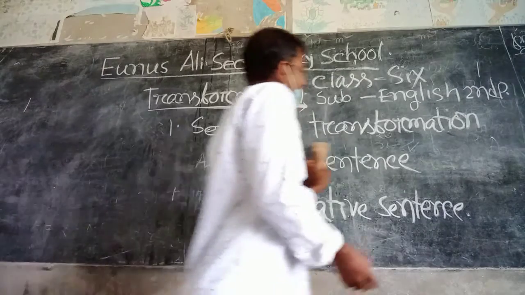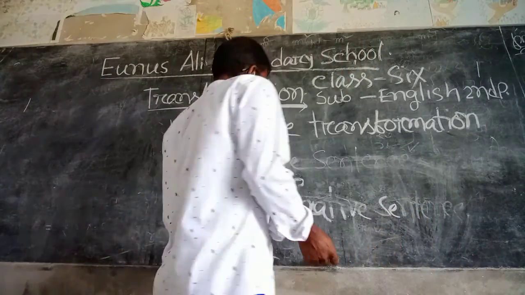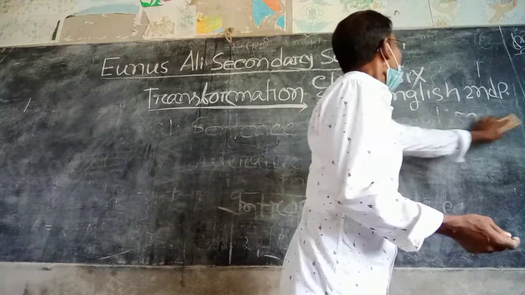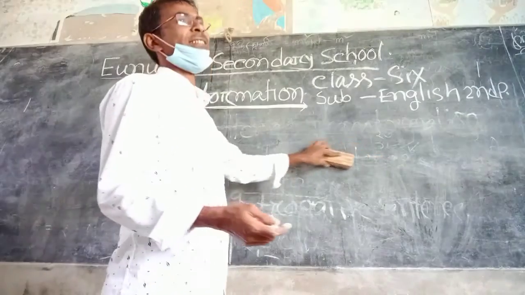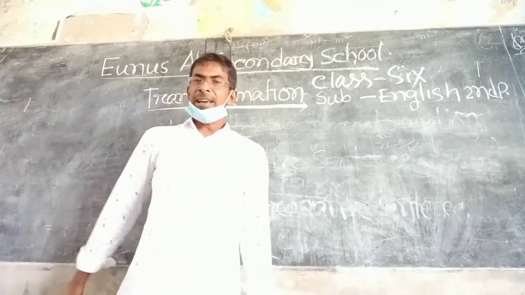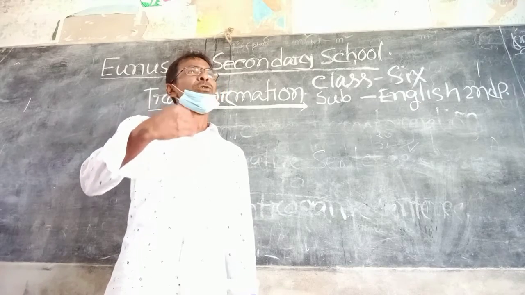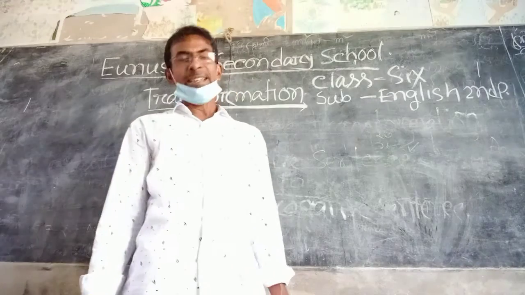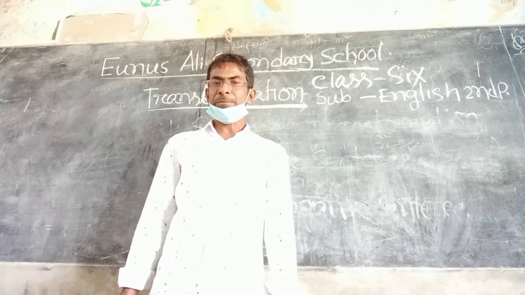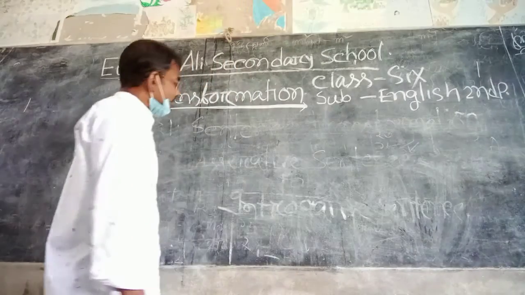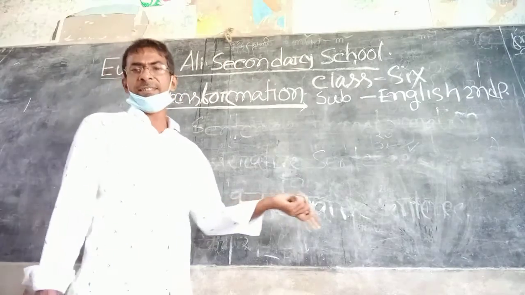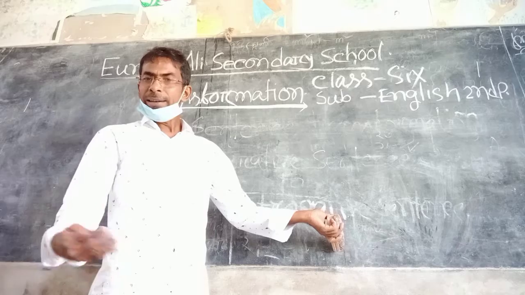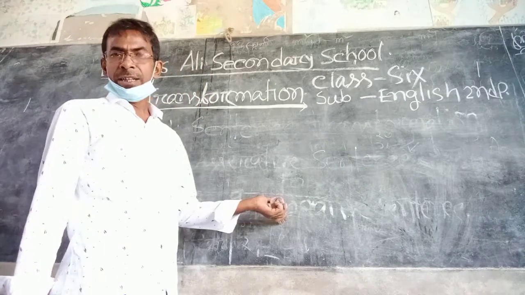Then, what is an assertive sentence? In Bengali, we can say that an assertive sentence is the sentence which describes any thing or tells anything very simply. In Bengali, we can say it বিবৃতিমূলক বাক্য. And on the other hand, what is an interrogative sentence? The sentence which is used for knowing some things from others, that is an interrogative sentence.